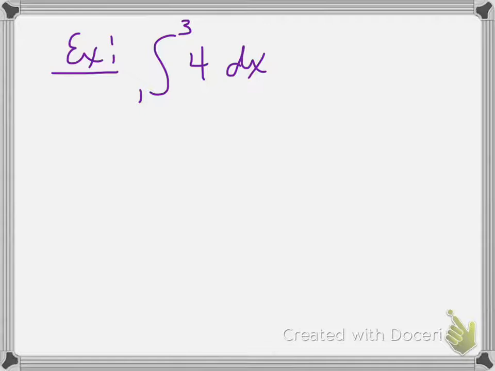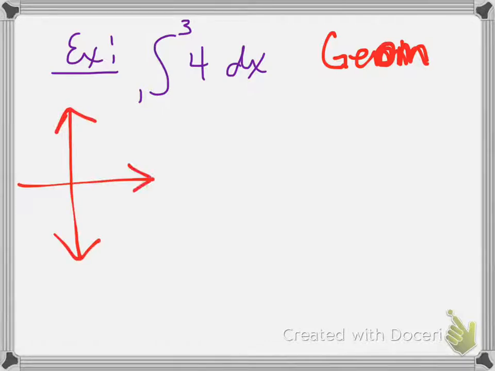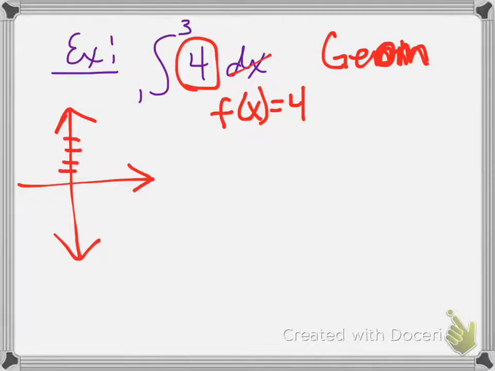Okay, so all of that is leading up to show you how we are going to do this. So here's your first actual example. We're going to do this with a geometric method. Next lesson, in 4.4, we're going to see how to do all of this integration by ourselves, by hand, no problems. But for now, we're still going to go ahead and look at it geometrically. So what are we looking at here? Well, 4 dx, that means my function is 4. The dx is negligible, remember. So I'm going to draw f of x equals 4, which is a horizontal line.